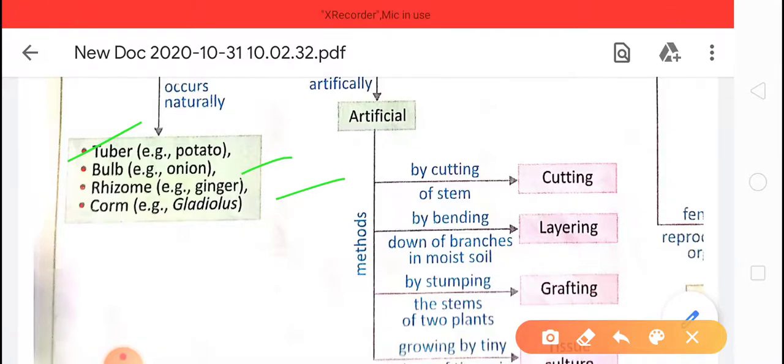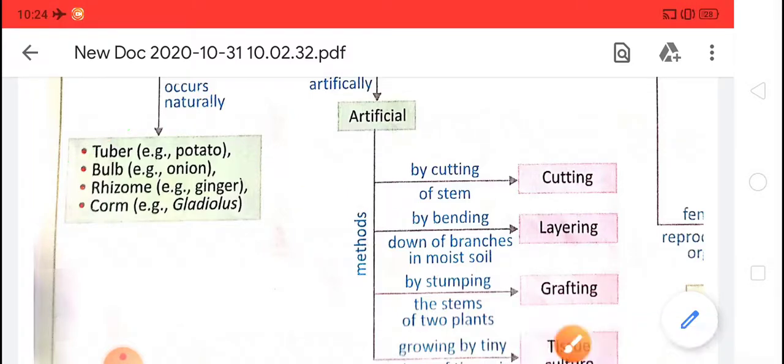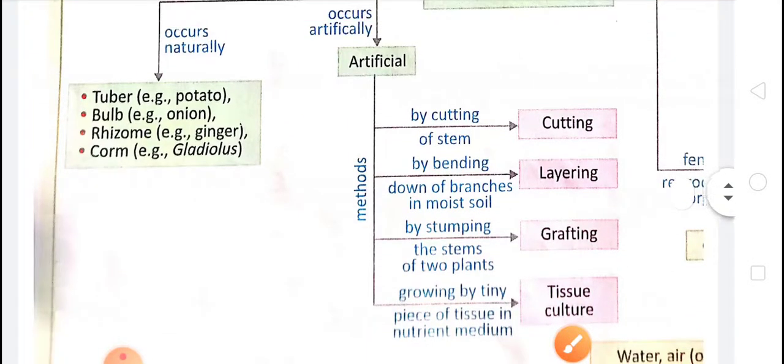In this, by cutting the stem, or by bending down of branches, or by grafting the stems of two plants, or with the help of nutrient medium, a new plant can be grown in the laboratory. So basically tissue culture is an important artificial method, in which tiny pieces of tissue are grown in nutrient medium.